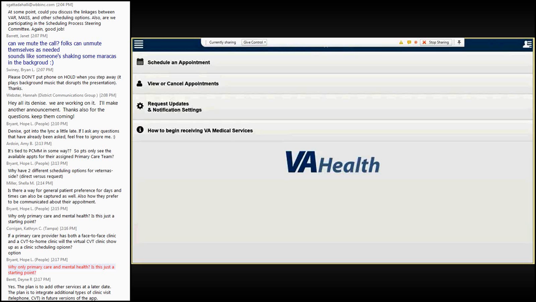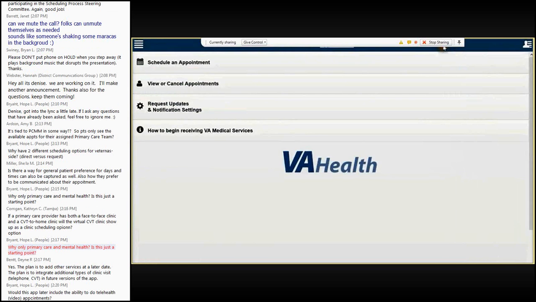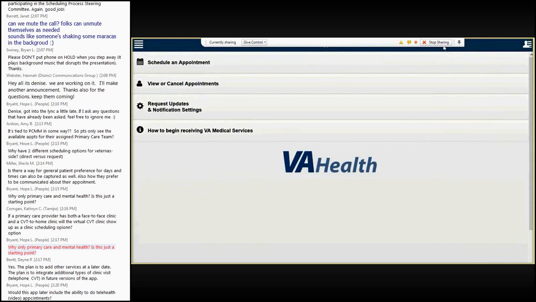When users log into the app, they will notice three main navigation sections: an app menu, a user menu, and the VA Appointments home screen. We will cover the menus later and start with the home screen. The four buttons on the home screen allow veterans to schedule an appointment, view or cancel appointments, manage updates and notification settings, and access information regarding how to begin receiving VA medical services. Let's go over how veterans can directly book their own appointment or request that an appointment is booked for them.